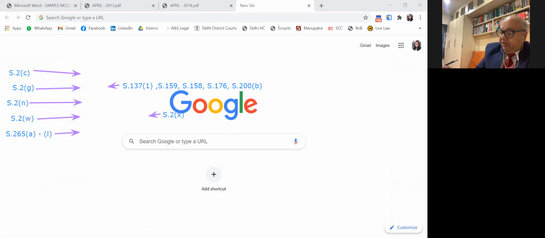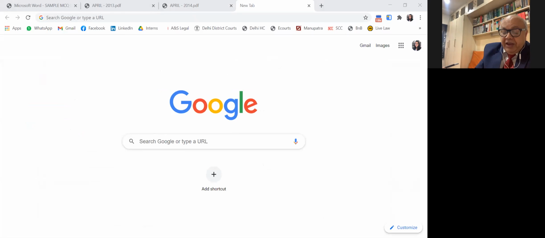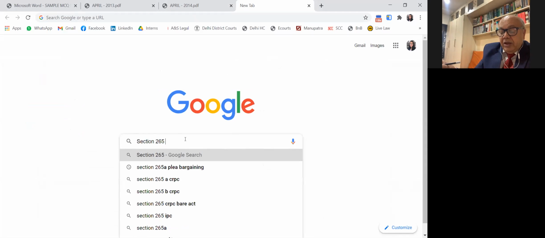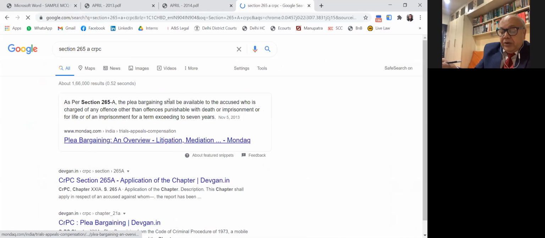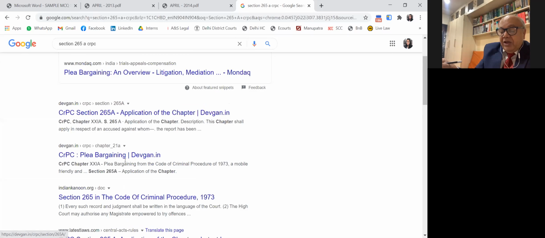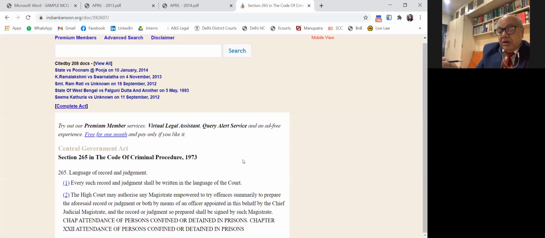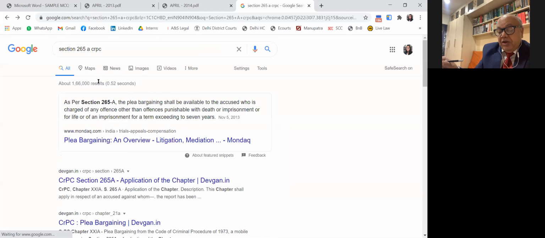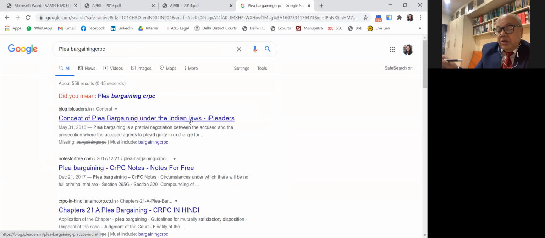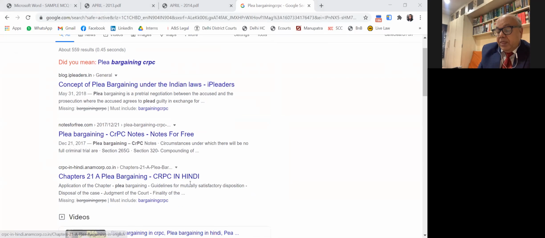Now, the condition precedent here, under section 265A, when it can be invoked: it can only be invoked in offenses which are punishable for less than 7 years. There is a bar for death penalty, life imprisonment, and punishment above 7 years. Then the second requirement is that the accused person has to make an application to the court.